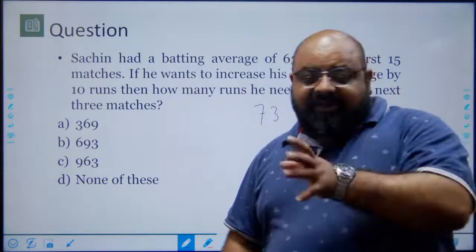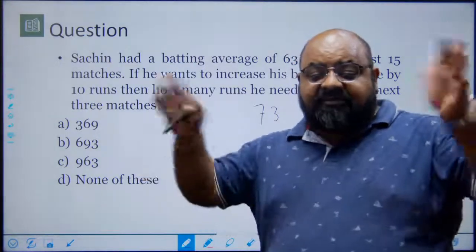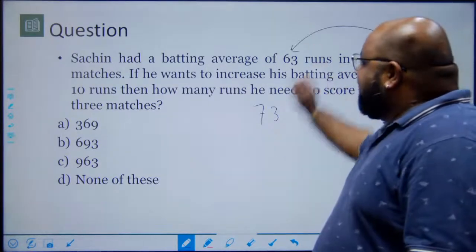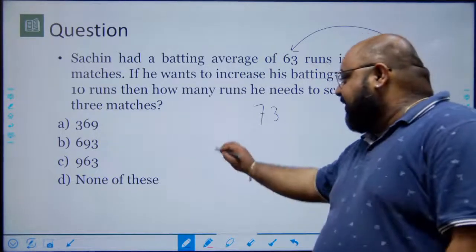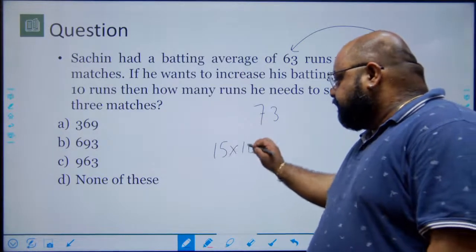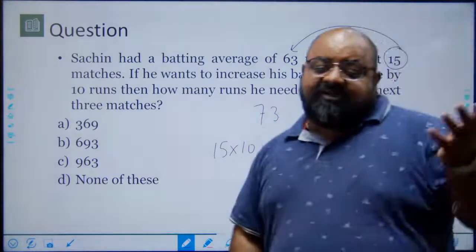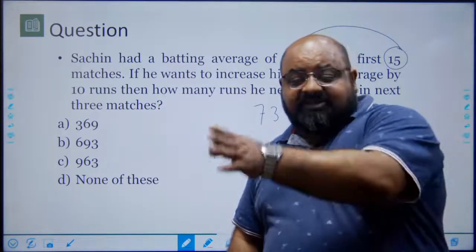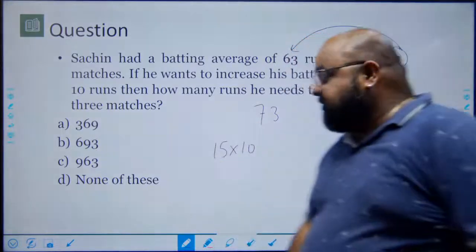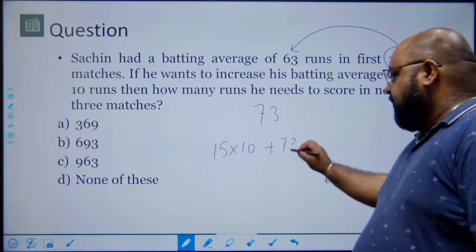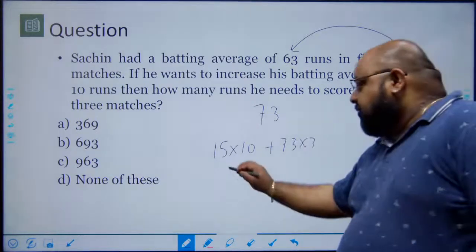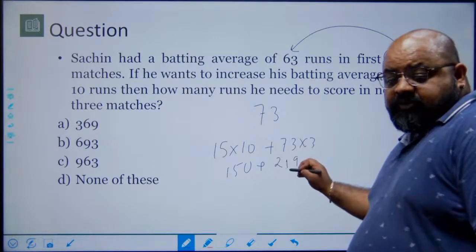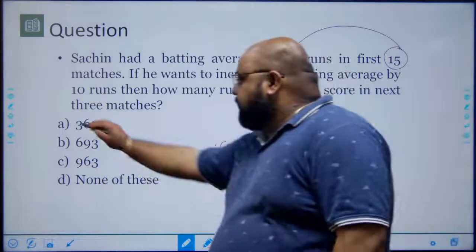After the 3 matches he has played, all the values have to become 73. So the runs that are required is, for the first 15 matches, he needs 10 runs extra for each of the innings. And therefore 15 into 10. These runs will ensure that his average that was 63 for the first 15 matches reaches 73. Plus, for the 3 matches that he's going to play, he still needs 73 in each of those innings. Therefore, plus 73 into 3. And that will give you the answer. So 150 plus 219, which becomes a total of 369.